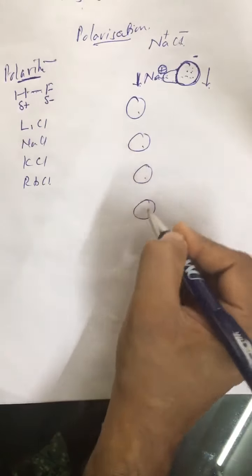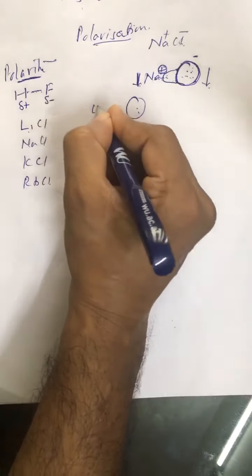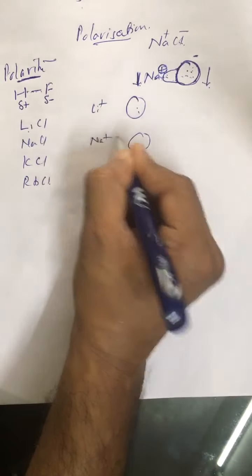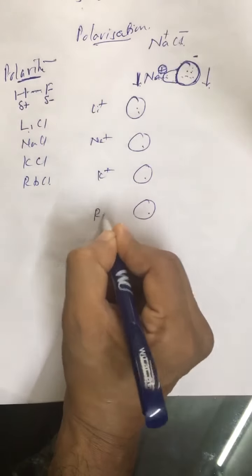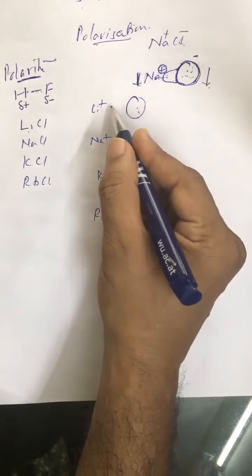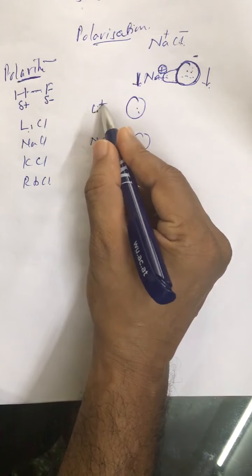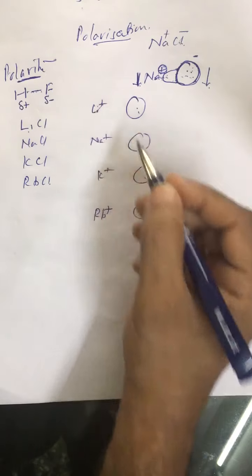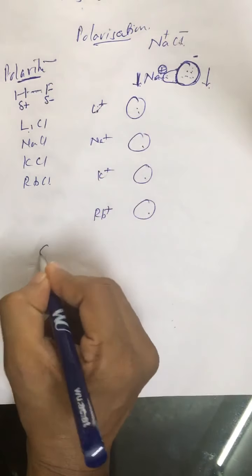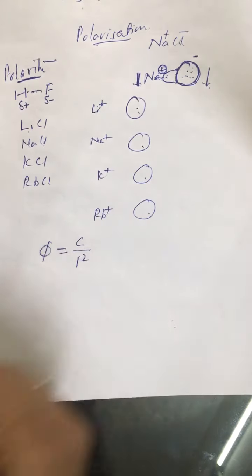So these are chloride ions. Now in front of the chloride ion, we have Li positive, Na positive, K positive, and Rb positive. In Li positive, the charge density is maximum. What is this charge density, or we call it phi value? It is charge upon radius square.